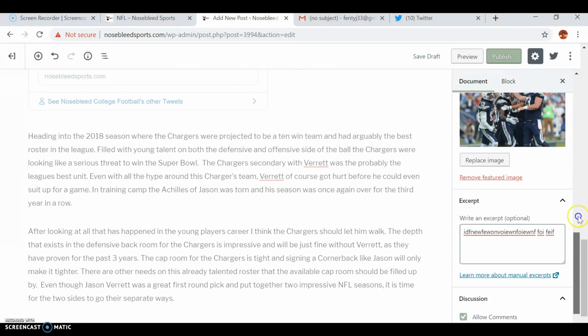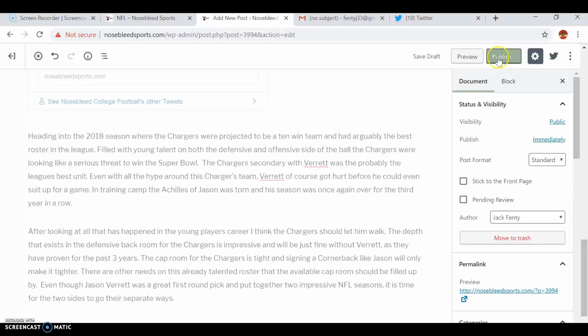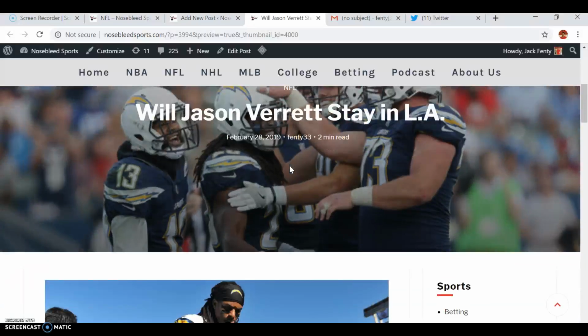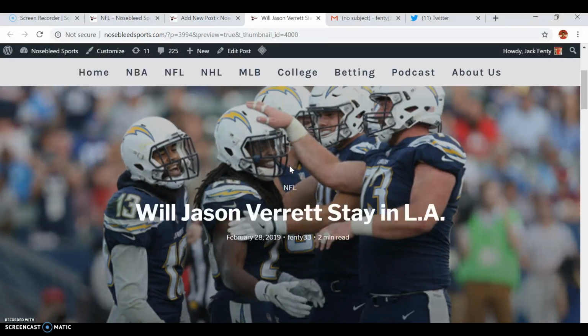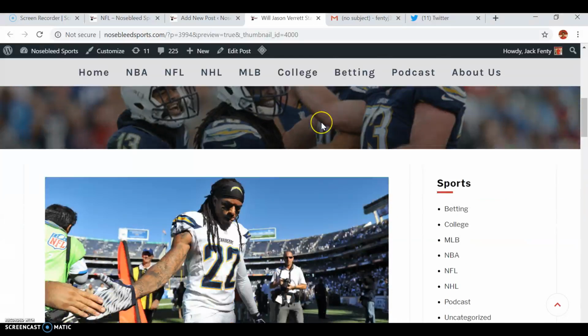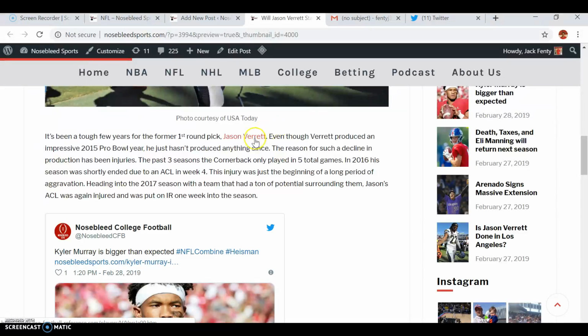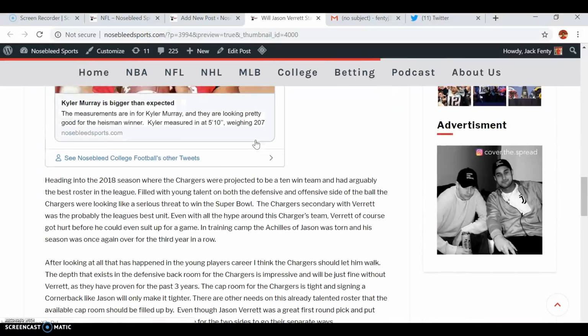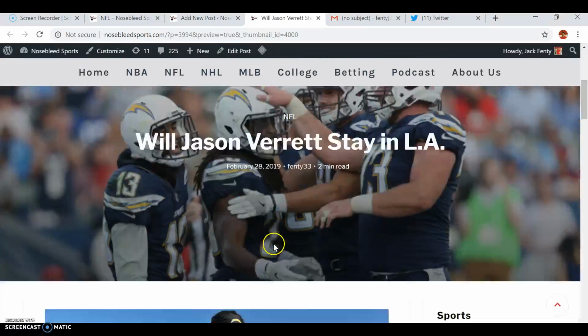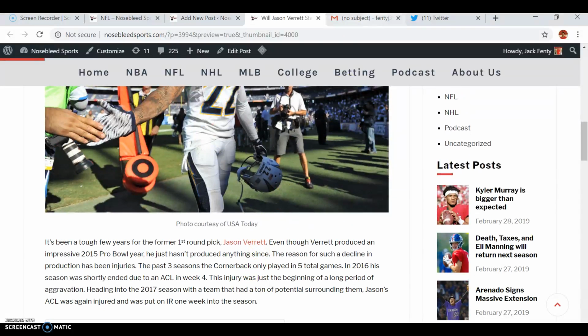So here we go. Next thing we have to do is press publish. Before I do that, you could preview what the blog is going to look like to a reader that isn't yourself by clicking preview, and this is what it's going to look like. Obviously, it's a little different right now. It has your name here, the date, how long of a read it is. It looks pretty good. It has its tags at the bottom, its tweet, its picture, photo courtesy of, and its link right there. All right, let's get out of this. You can just exit out.